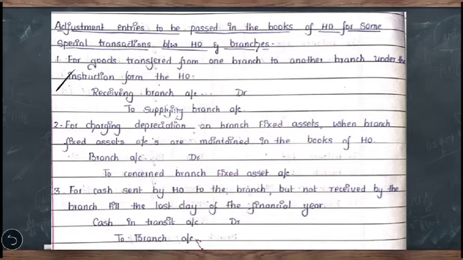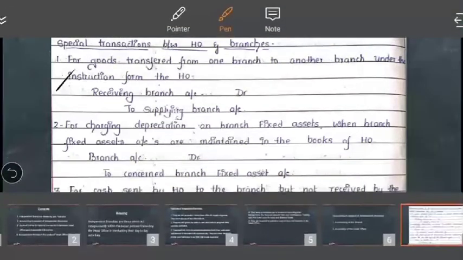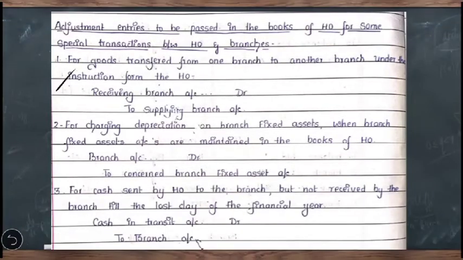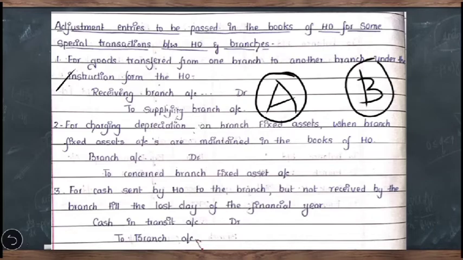The first special transaction could be for goods transferred from one branch to another branch under the instruction from head office. Let us suppose that one head office has two independent branches, branch A and branch B. Here the head office is giving instruction to branch A to transfer goods worth rupees 10,000 to branch B. In that case A will become supplying branch and B will become receiving branch.